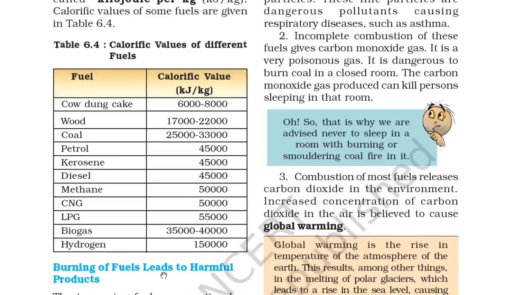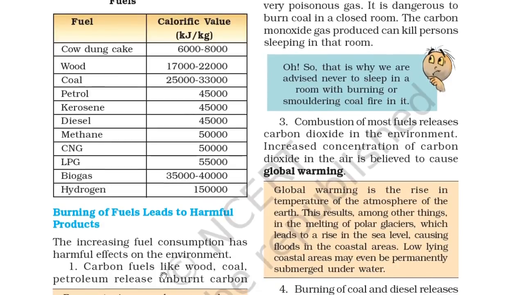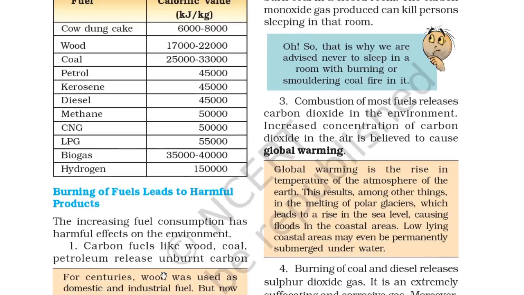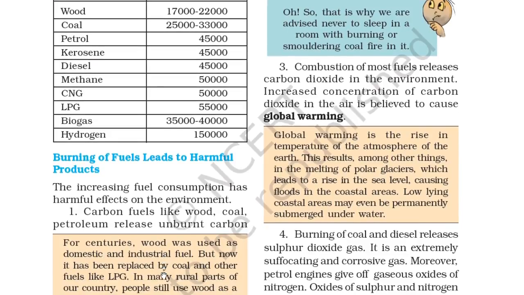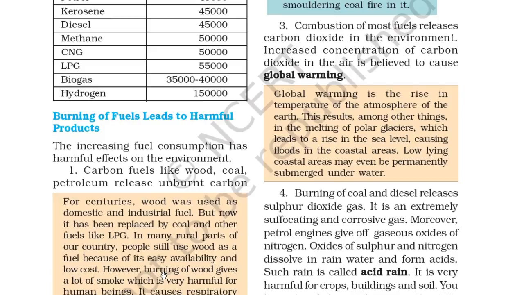Second, incomplete combustion of these fuels can give carbon monoxide gas. It is a very poisonous gas. It is dangerous to burn coal in a closed room. The carbon monoxide gas produced can kill a person sleeping in that room. That is why we are advised never to sleep in a room with a burning, smoldering coal fire in it. Combustion of most fuels releases carbon dioxide into the environment. Increasing concentration of carbon dioxide in the air is believed to cause global warming.